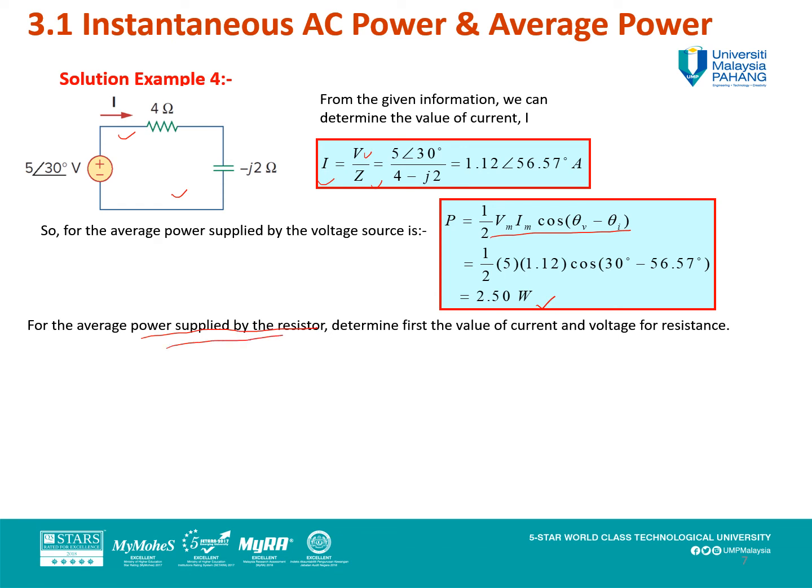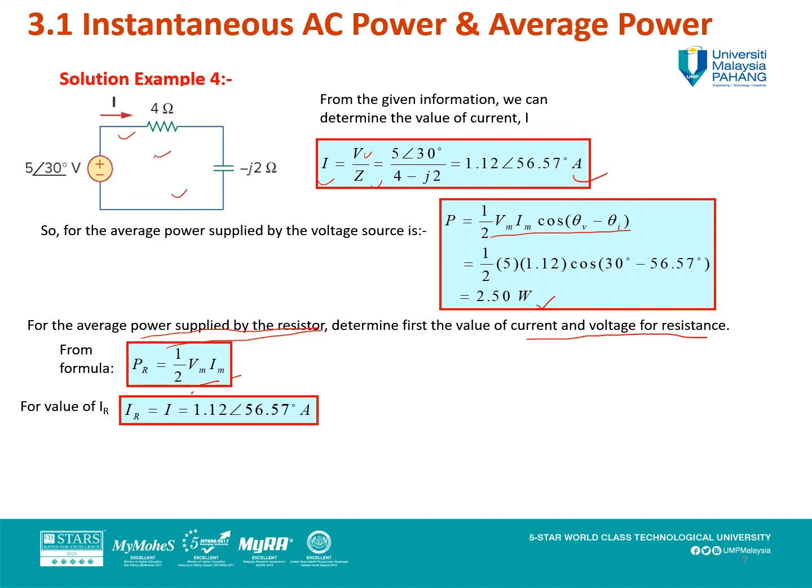The second question asks you to determine the average power absorbed by the resistor. The first option is to solve for the current and voltage of the resistor. Remember from the equation, the power of the resistance is 1/2 Vm Im. So determine first the I. Remember this circuit is a series circuit, so I here is the same for the resistance also. No need to determine it, just get the value from the first equation you have solved.